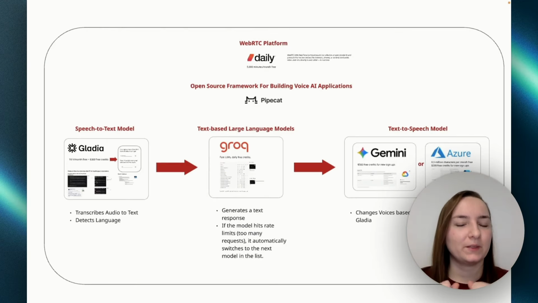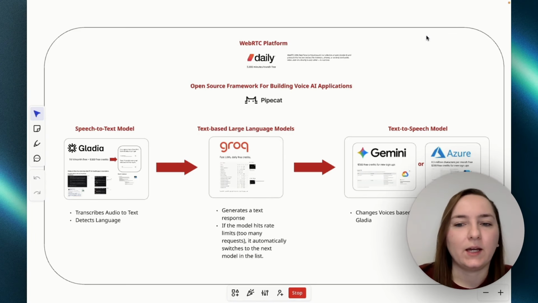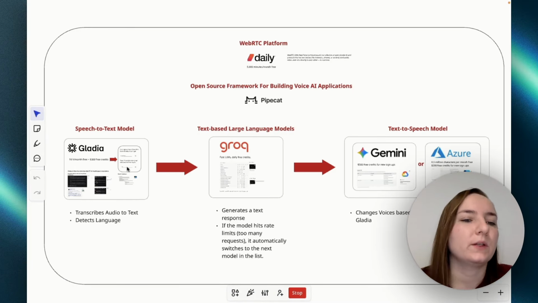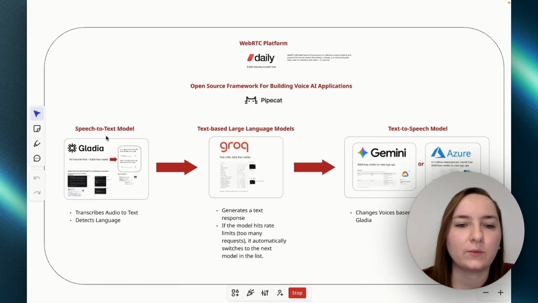Okay, first let me explain to you how this setup is actually free and how it works, so you can adjust it for your specific use case. If you're new to Voice AI, this is basically how Voice AI works on a very surface level. It basically consists of 3 components, namely a speech-to-text model, a text-based large language model, and a text-to-speech model.